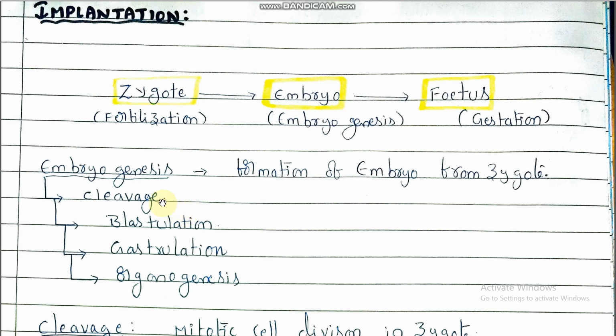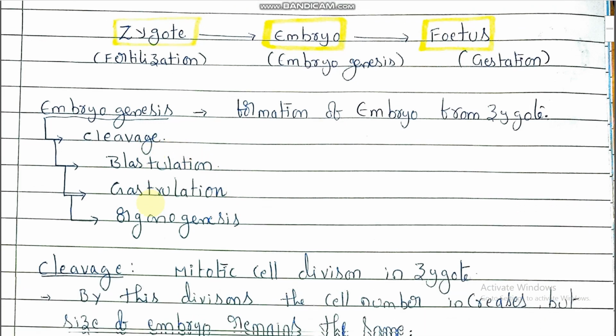Those stages are cleavage, blastulation, gastrulation, and organogenesis. Embryogenesis consists of these stages: cleavage, blastulation, gastrulation, organogenesis. Before going to implantation, we need to discuss these modifications which take place in the zygote. The first one is cleavage.